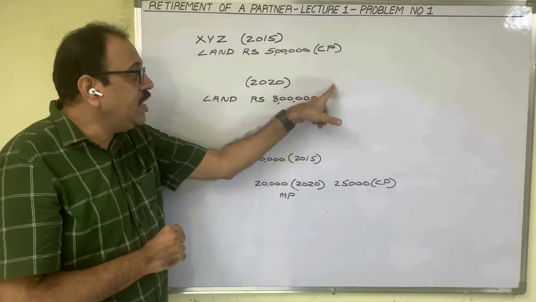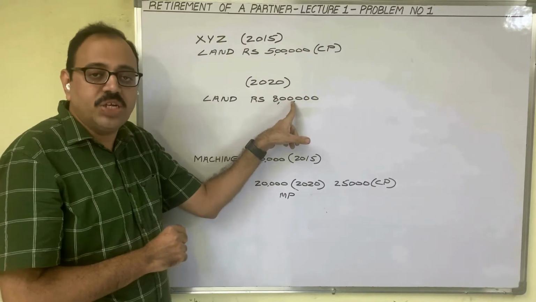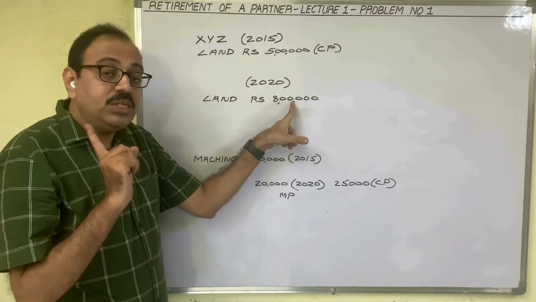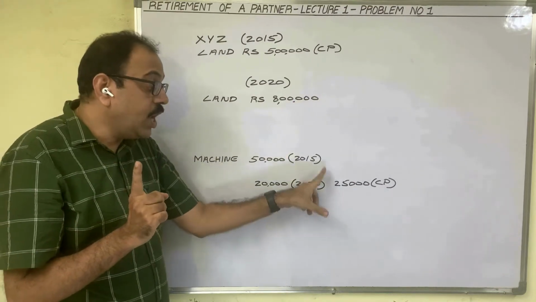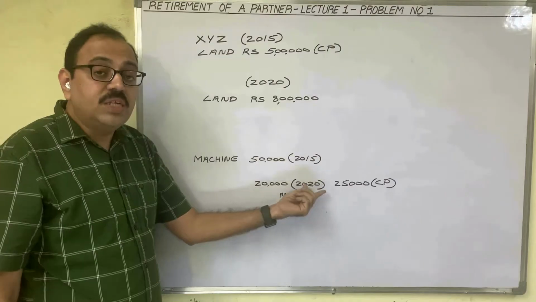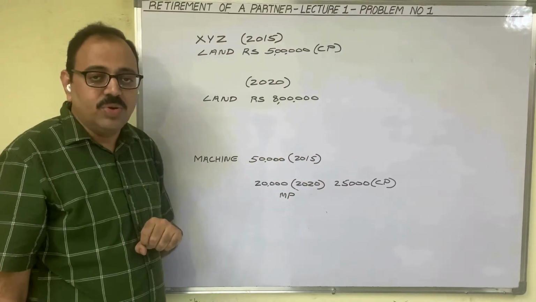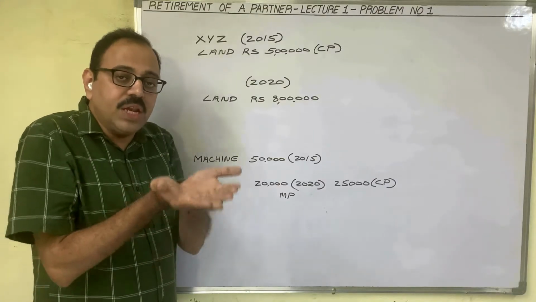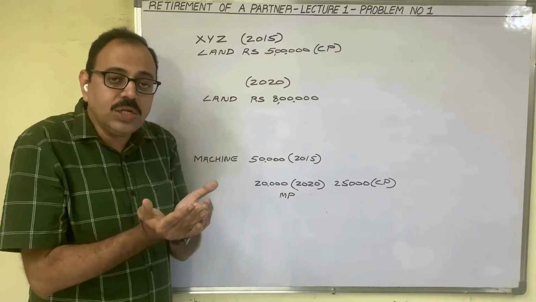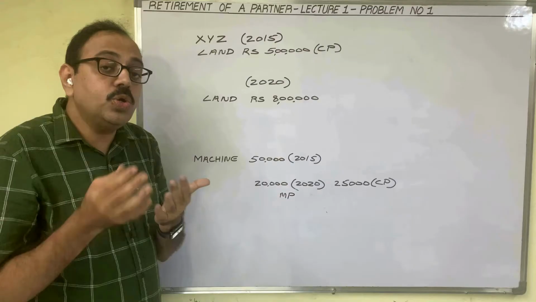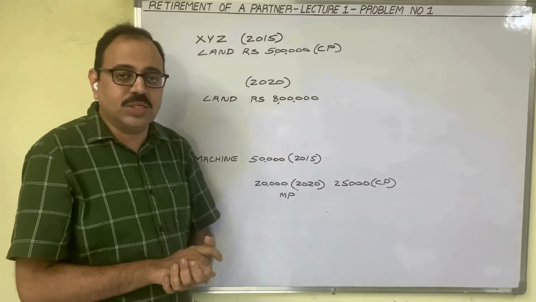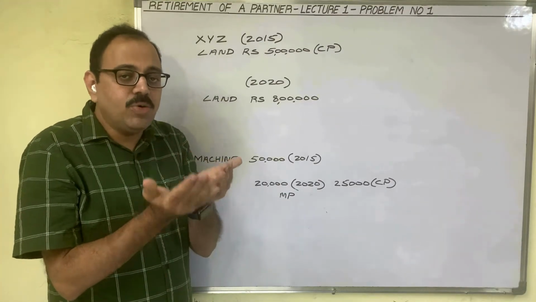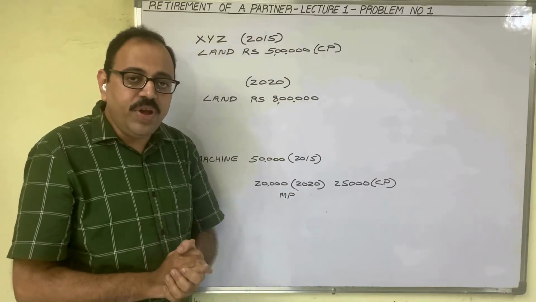When Z is taking the profit in revaluation of assets, Z is responsible to bear the loss in revaluation of assets. Same thing in case of liabilities also. When one partner is retiring, if liability value increases, then it is a loss. Retiring partner also should bear his share in that loss. If liability value is decreasing, it is a profit.